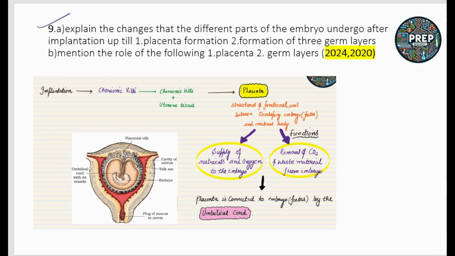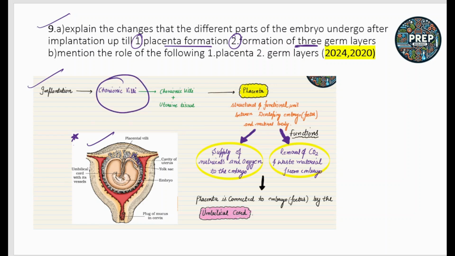Next question is, explain the changes that different parts of the embryo undergo after implantation up till first the placenta formation, second the formation of the 3 germ layers. The formation of the placenta is very, very important. This is the structure of the placenta, which is formed inside the uterus. First, after the implantation, the chorionic villi are formed.